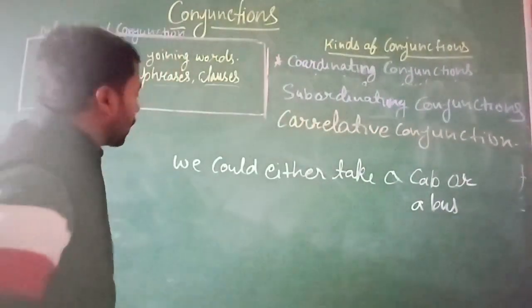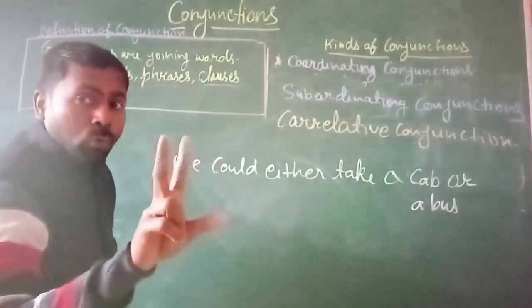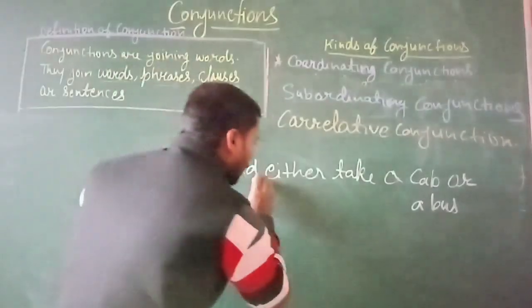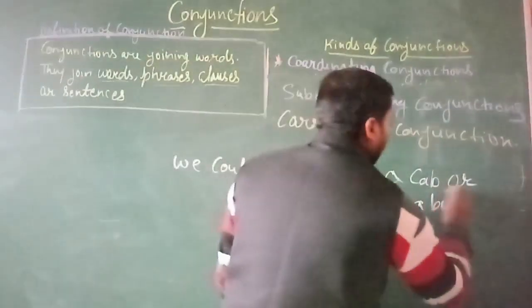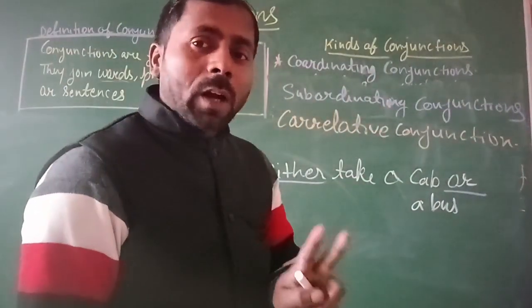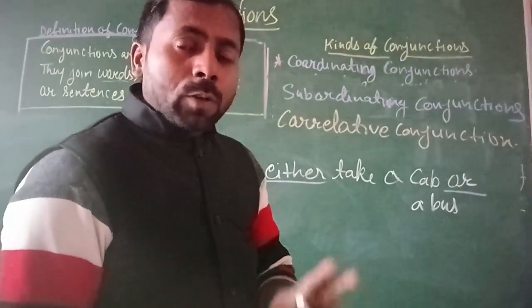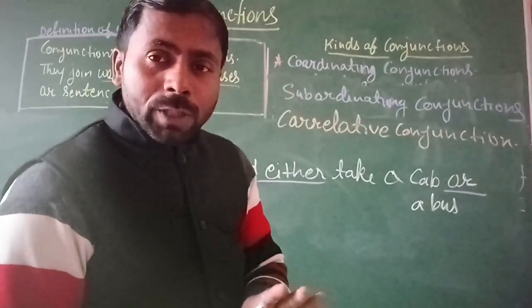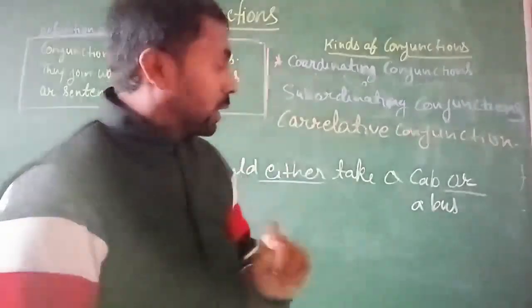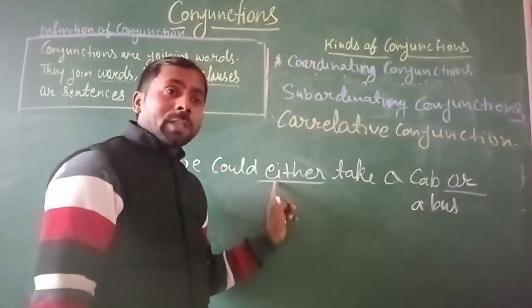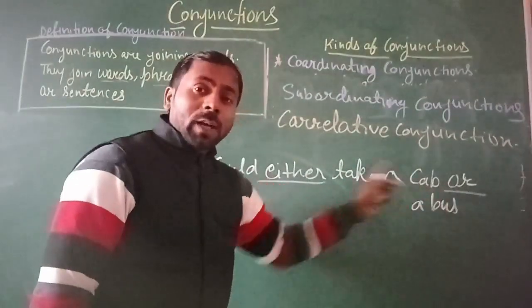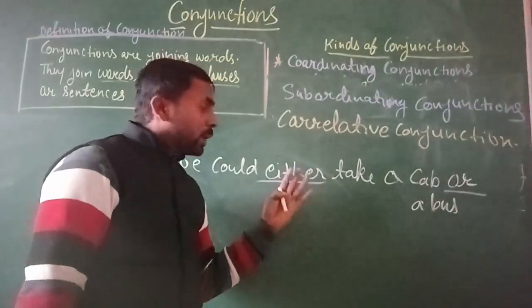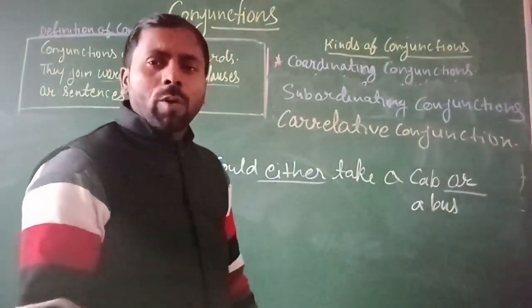In this sentence you can see two conjunction words are used. The first is either and the second is or. A pair of conjunctions used in a sentence to join words, sentences or phrases are called correlative conjunctions. Both are conjunction words and both are adding two words or phrases.